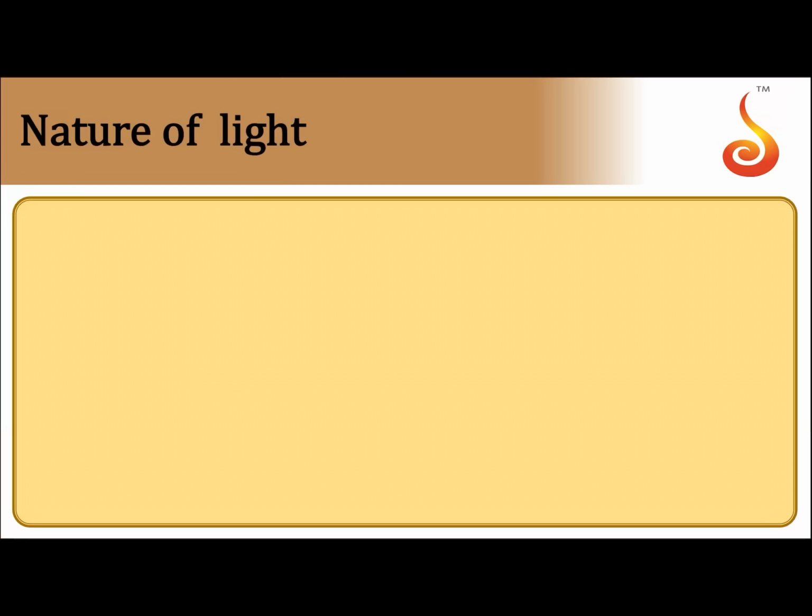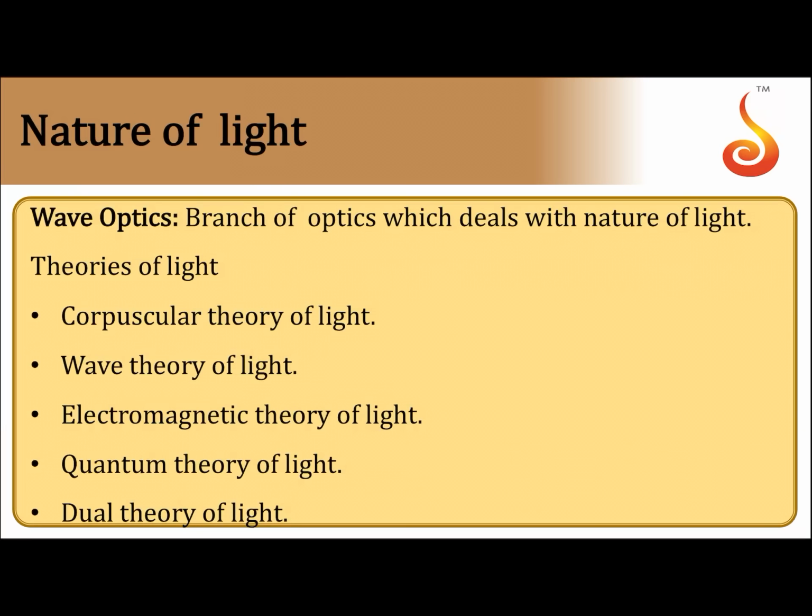So, the nature of light was something which people thought of for a long time. There were so many theories developed to explain the nature of light. In this regard, so many efforts were put forward, and it gave rise to so many theories. Wave optics is the branch of optics which deals with the nature of light.